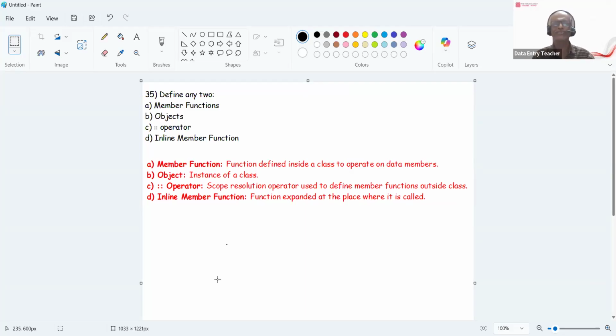You can write any two from these 4, but you can take a note of all these 4. The document is already uploaded in the learning resources in the portal. You can download it and have a check with it. All right, we'll go to the next question.